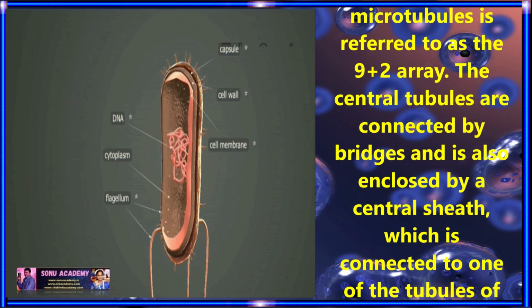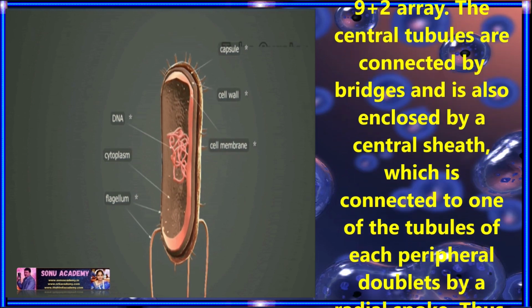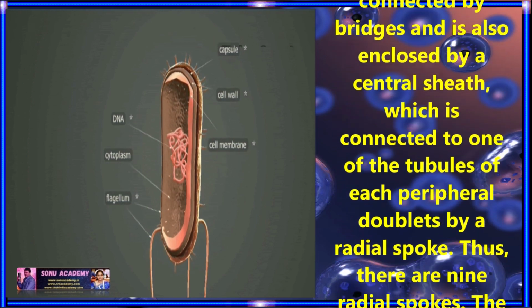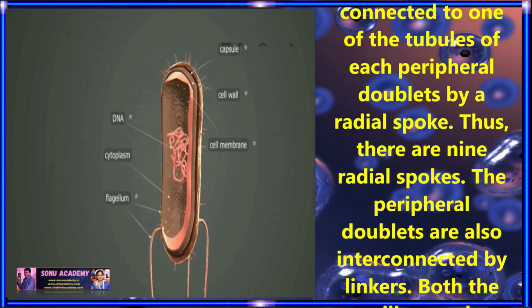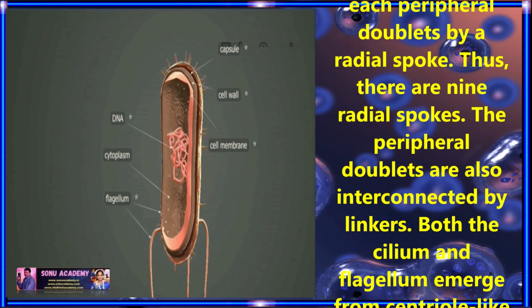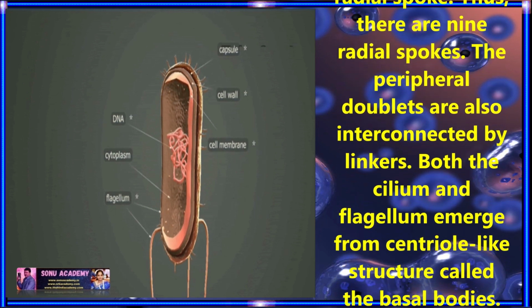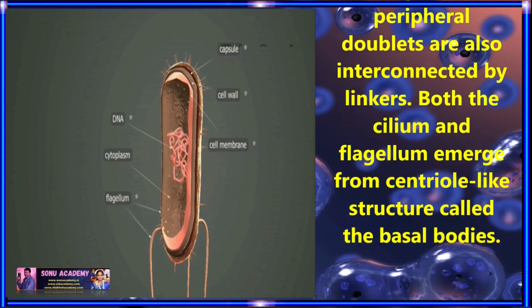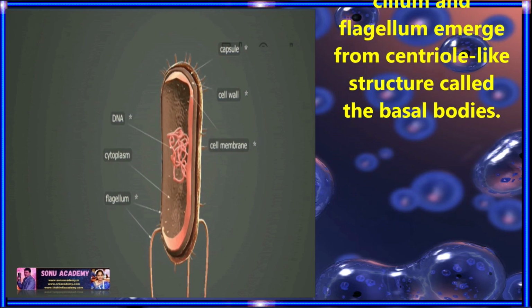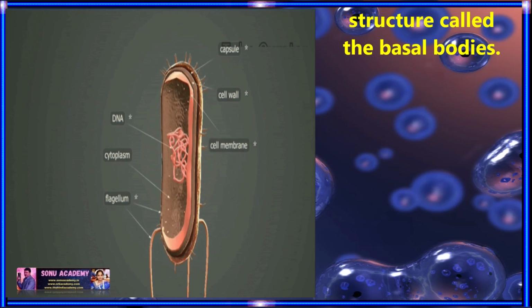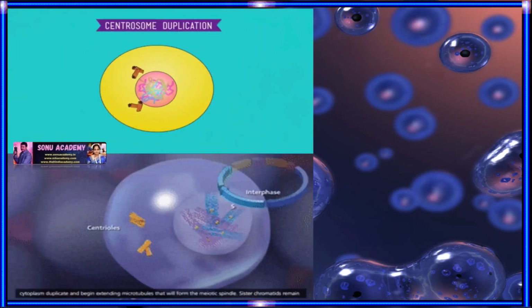The central tubules are connected by bridges and enclosed by a central sheath, which is connected to one of the tubules of each peripheral doublet by a radial spoke. Thus, there are 9 radial spokes. The peripheral doublets are also interconnected by linkers. Both the cilium and flagellum emerge from centriole-like structures called basal bodies.